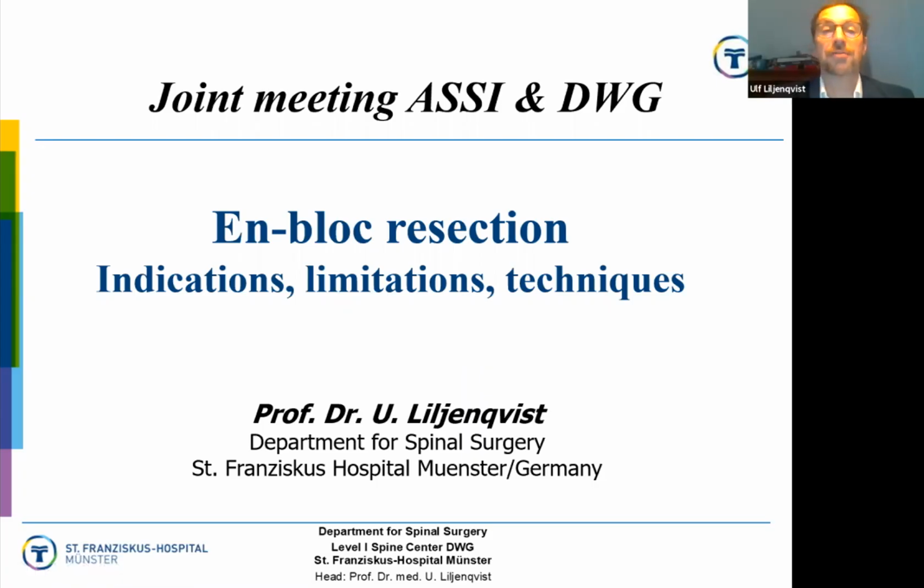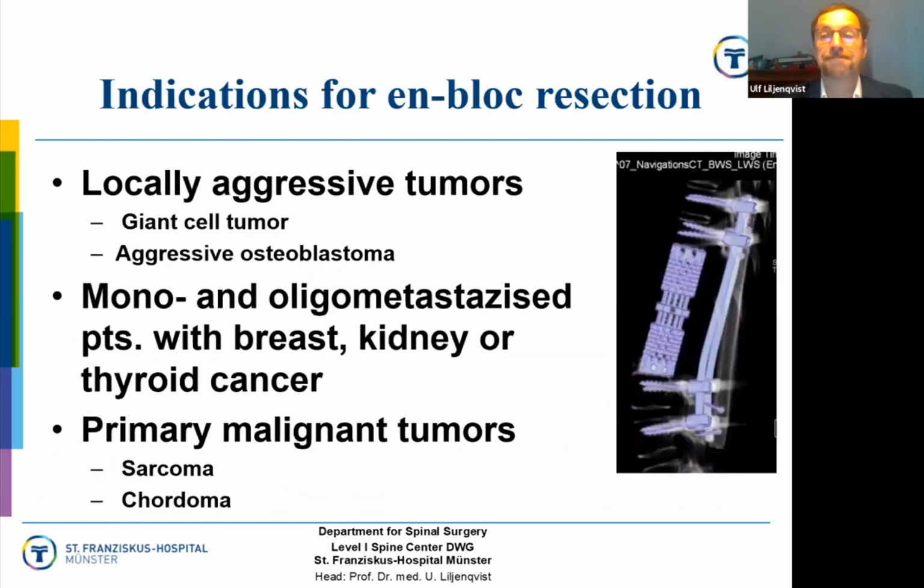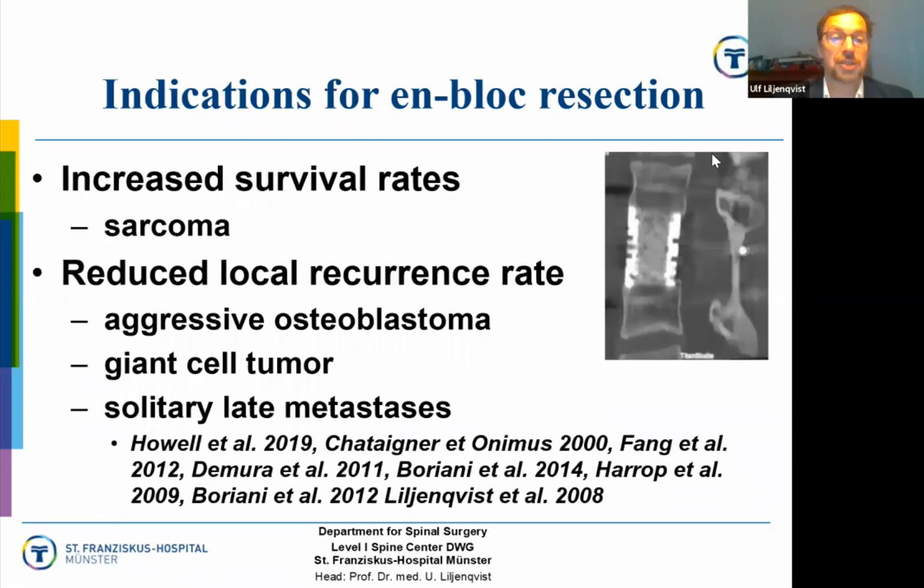Gentlemen, it's a great honor for me to present my experience and the indications and limitations of en bloc resection on the thoracic spine in primary malignant tumors. The indications for en bloc resection are locally aggressive tumors like the giant cell tumor, the aggressive osteoblastoma, and mono- and oligometastasized patients with breast, kidney, or thyroid cancer, and of course, the primary malignant tumors like sarcoma and chordoma. However, these are very rare pathologies.